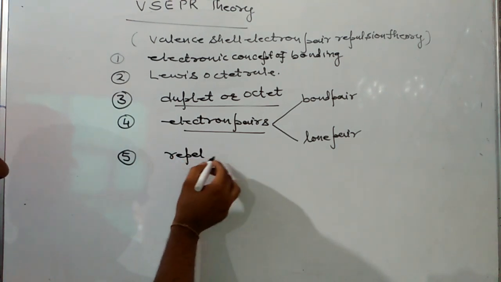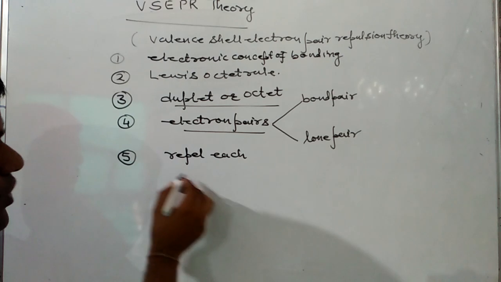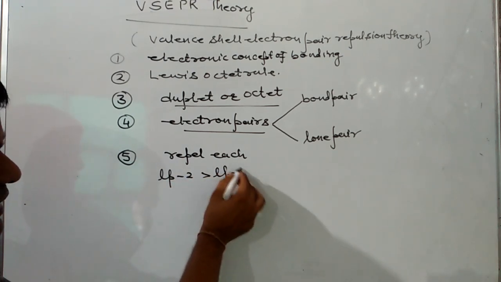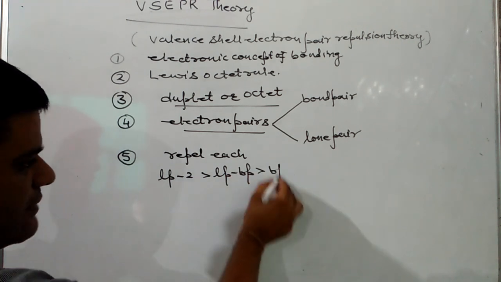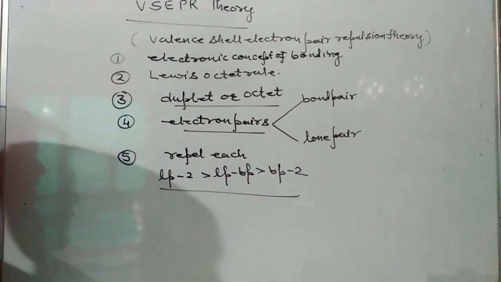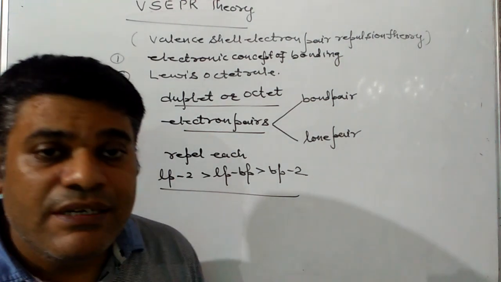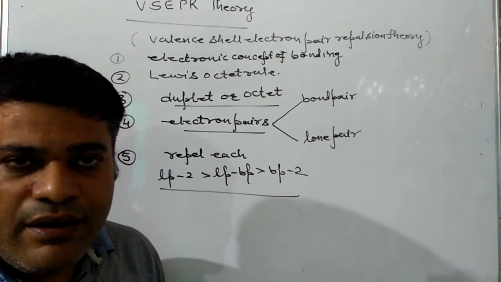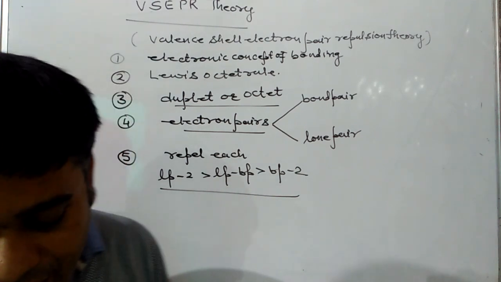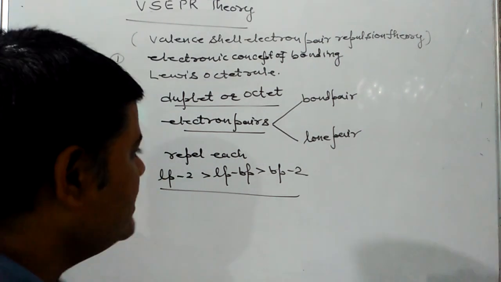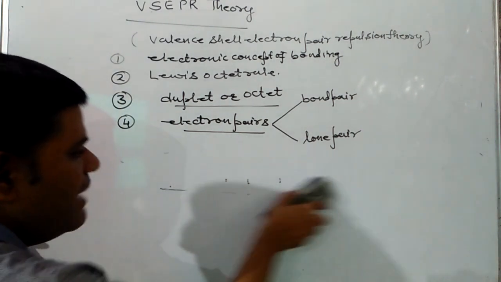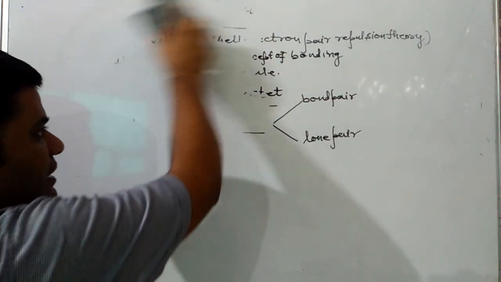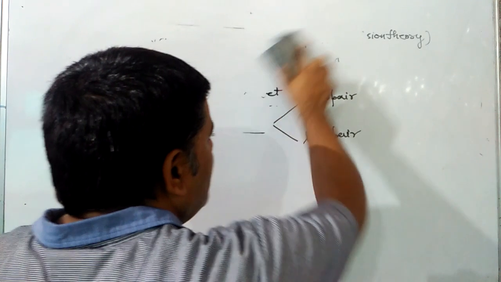The electron pairs will repel each other, and the order of repulsion will be lone pair-lone pair maximum, then lone pair-bond pair, and finally bond pair-bond pair. To minimize the repulsion, the electron pairs are arranged in a particular manner to decide the structure of the molecule.